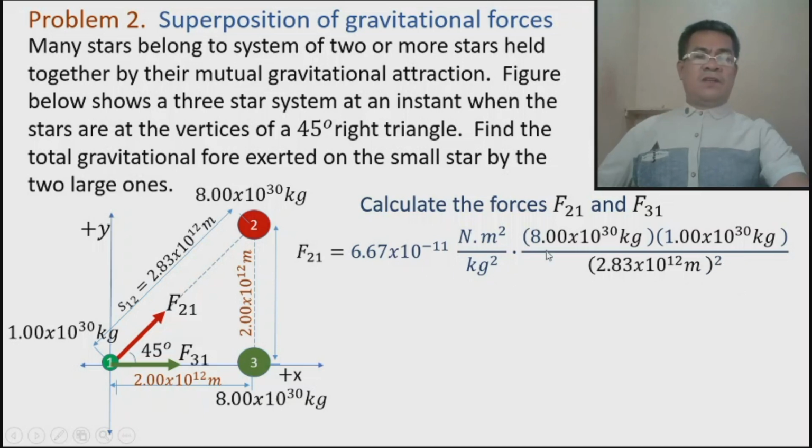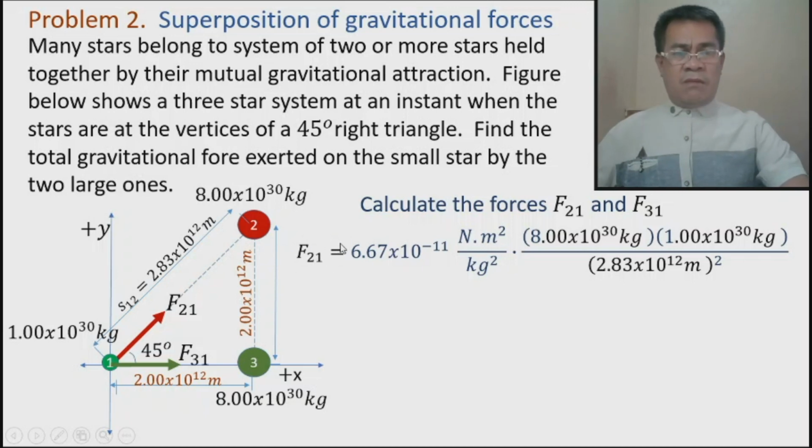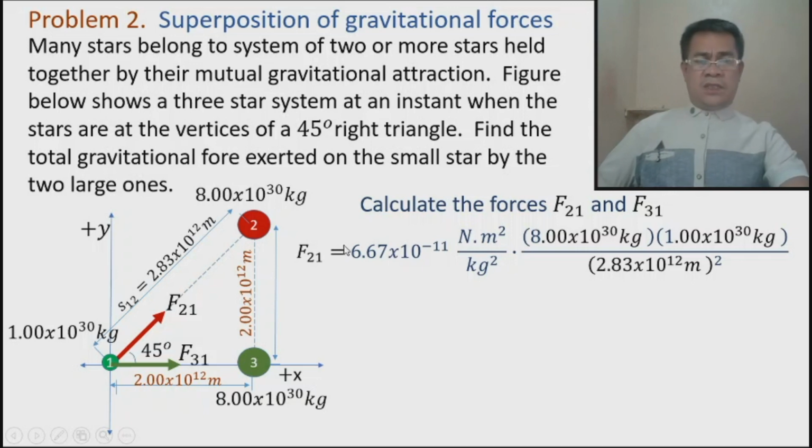Okay, so you can use your calculator. Remember that we can cancel kilogram square again. We can cancel also the meter square. Then the unit is automatically Newton. So actually we can ignore the units as long as we use the SI units for all the quantities. Then we will provide the SI unit on the quantity that we are about to solve. So this is showing us that we can cancel the unit and leave Newton as the unit of force. Okay, so then calculate.